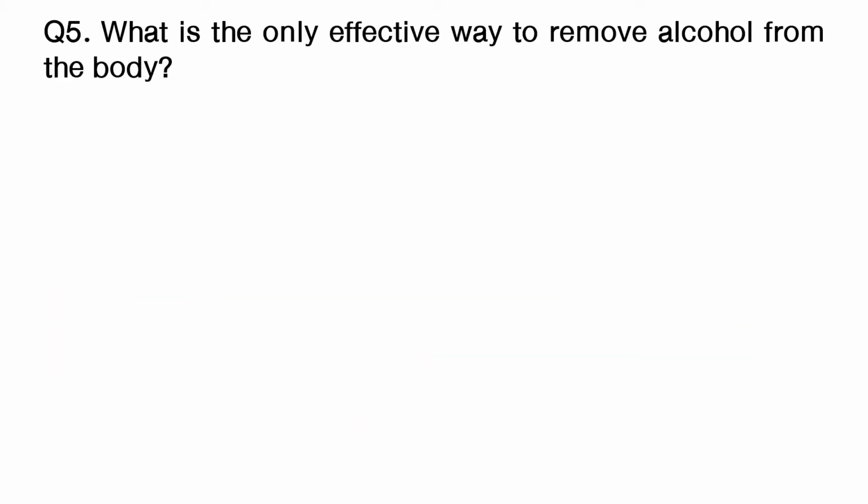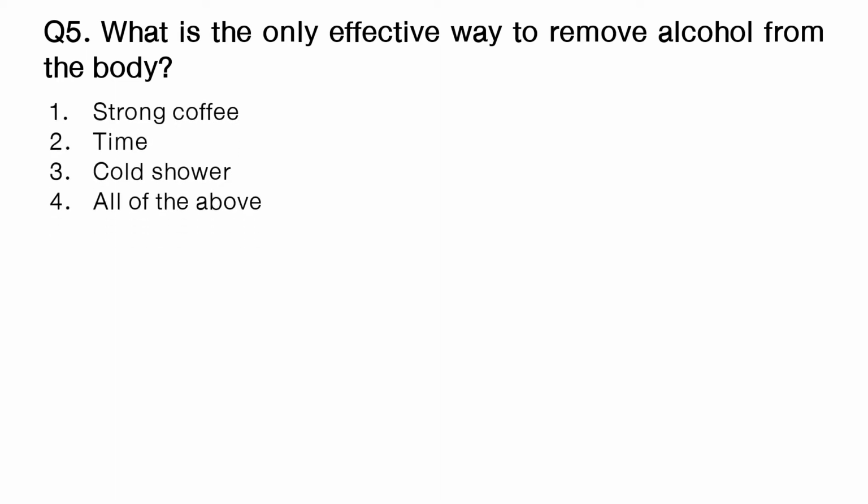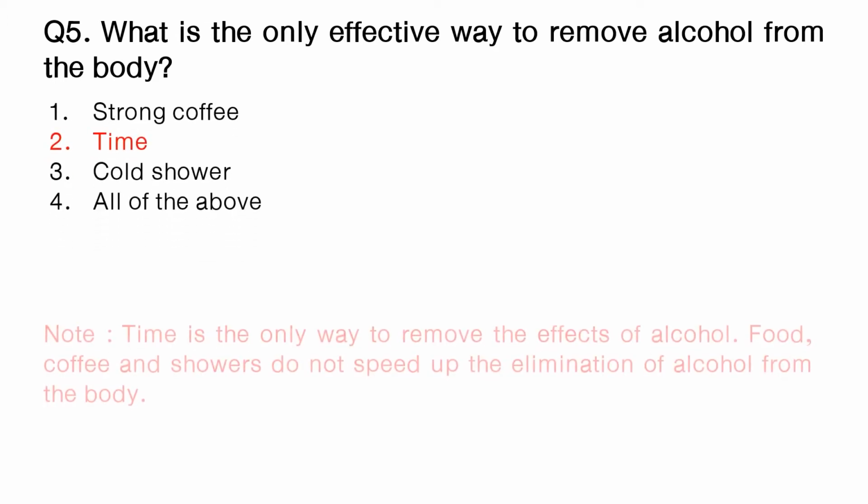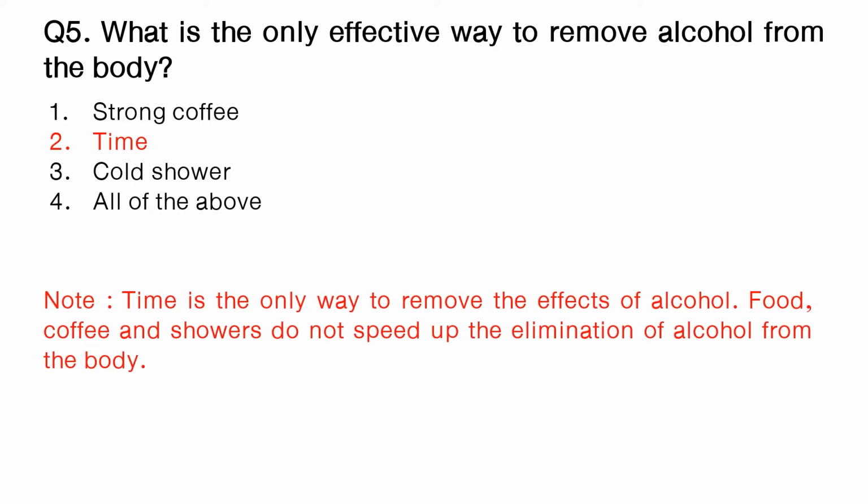Question. What is the only effective way to remove alcohol from the body? Option number 1. Strong coffee. Option number 2. Time. Option number 3. Cold shower. Option number 4. All of the above. The answer is option number 2. Time. Note: time is the only way to remove the effects of alcohol. Food, coffee, and showers do not speed up the elimination of alcohol from the body.